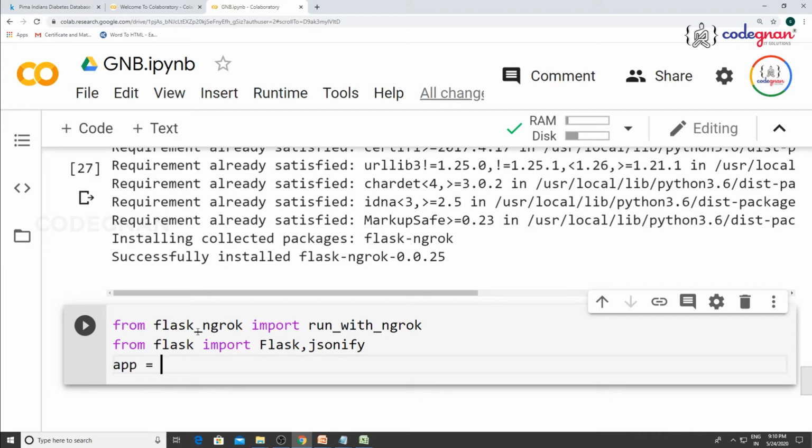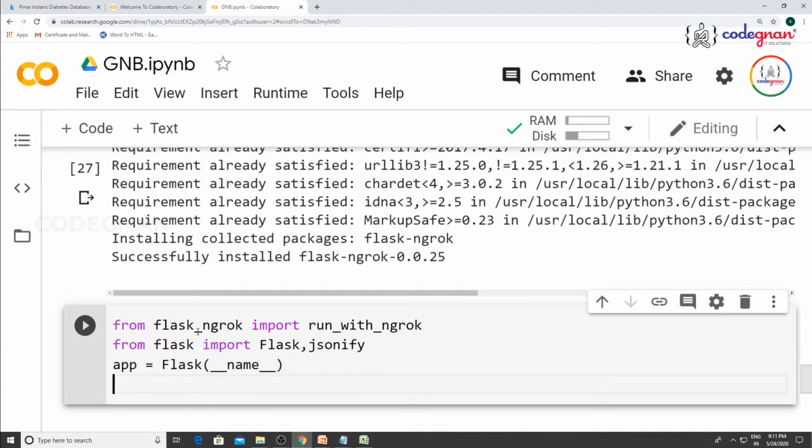app is equal to Flask of double underscore name. Double underscore is called dunder in Python, where every Python output is created in the format of a variable, double underscore name. If it is used as a module, the module name will be used. If it is run as a Python program, the name will be replaced with main. So if name is equal to main will be replaced in the name.